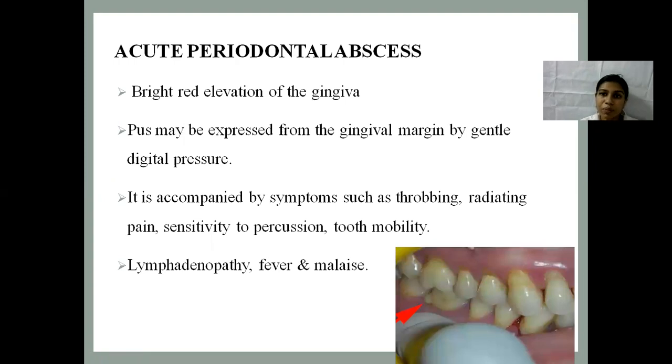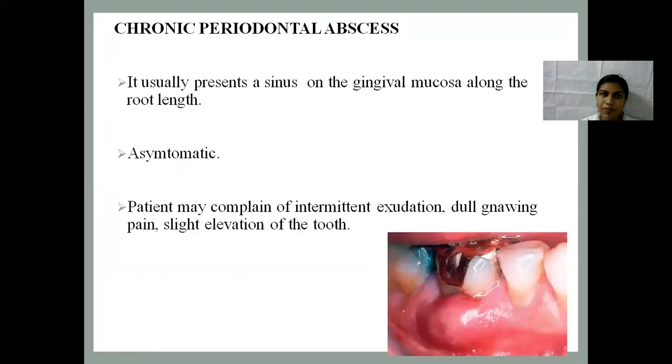What is acute periodontal abscess? It appears as a bright red elevation of the gingiva. Pus may be expressed from the gingival margin by gentle digital pressure. It is accompanied by symptoms such as throbbing, radiating pain, sensitivity to percussion, and tooth mobility. The patient also shows lymphadenopathy, fever, and malaise.